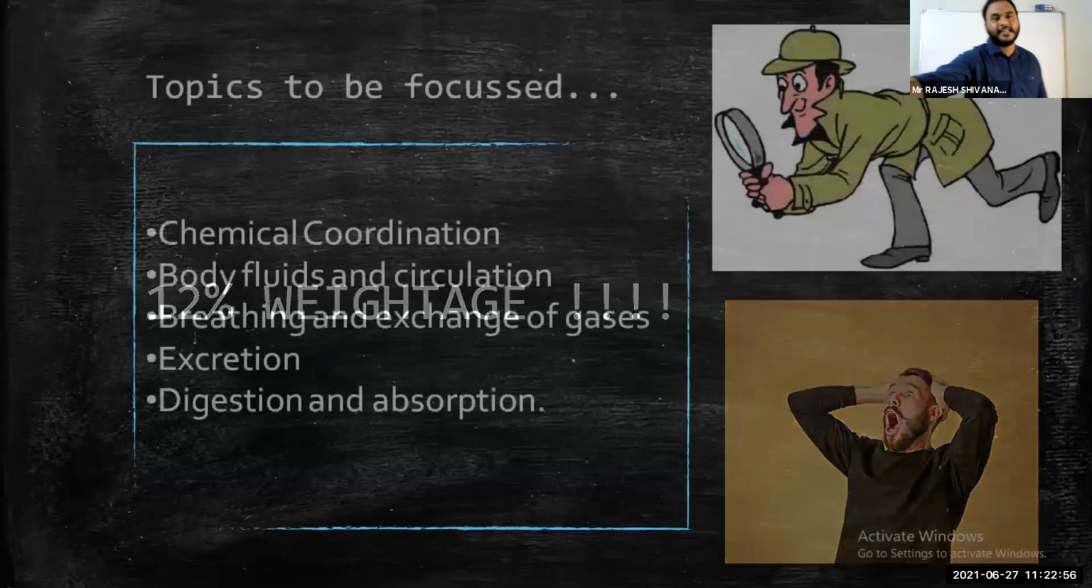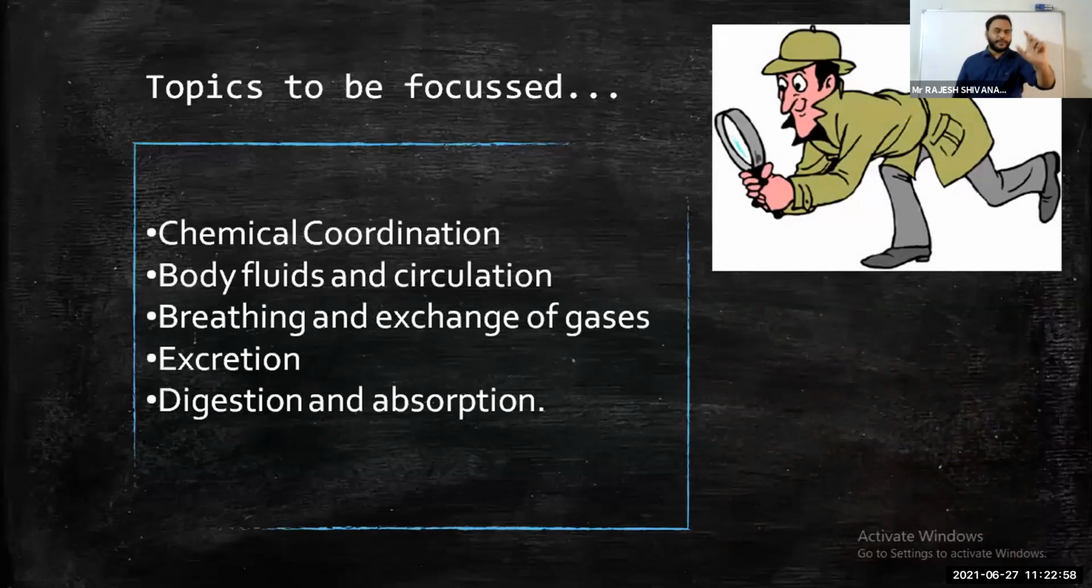There are 7 chapters, and these are the most frequently asked topics. Chemical coordination: glands and hormones, gland location, hormone target, gland location, hormone target. Same pattern to follow. Next, body fluids and circulation: the heart and cardiac cycle. Definitely 1 question will be asked. Breathing and exchange of gases: mechanism and volumes of respiration. Excretion: mechanism of formation of urine, as well as concentration of the urine.